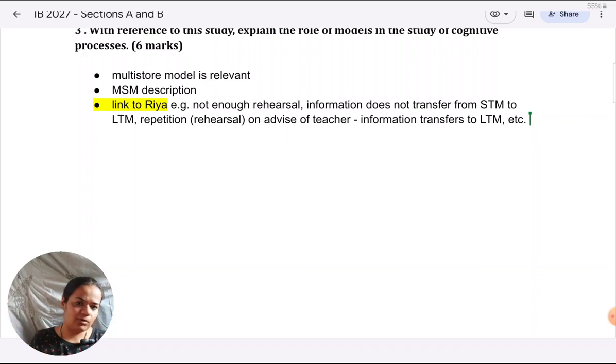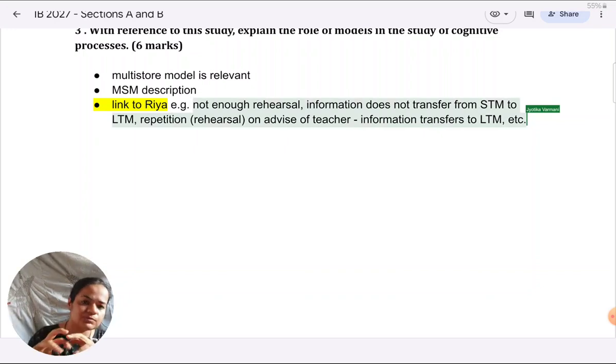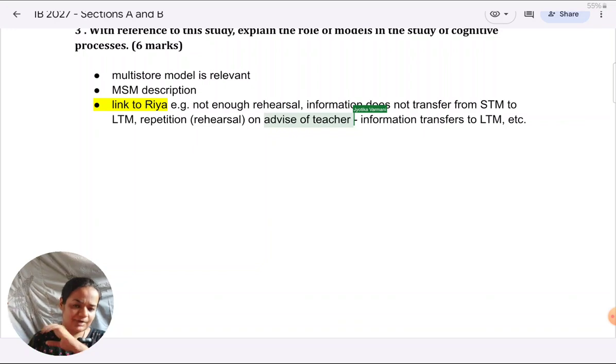You need to give everything that is relevant, you need to link when you're writing. So that is how you have to answer. I haven't written the full answer here, but even in this gist which I have given, what you will notice is, this is the way of writing, very important. You use wording from the scenario. Like I mentioned, the teacher's rehearsal, the teacher's advice, and that is to read the notes. Of course, when I write the full answer, I would say the teacher's advice to prepare the notes or to keep on reading. That is what makes for rehearsal or repetition.